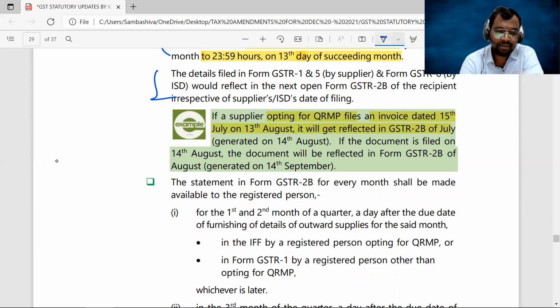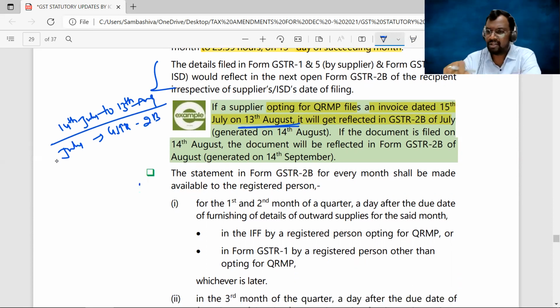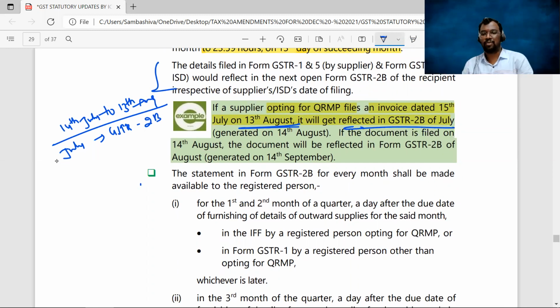Because for the month of July, what is the cutoff date? The cutoff date is starting from 14th of July to 13th of August. This is the cutoff date for July month GSTR 2B. And the details entered on 13th of August, well within the time limit of the July GSTR 2B. Clear, sir? So you can see here, it will get reflected in the GSTR 2B of July, which will be generated on 14th of August.